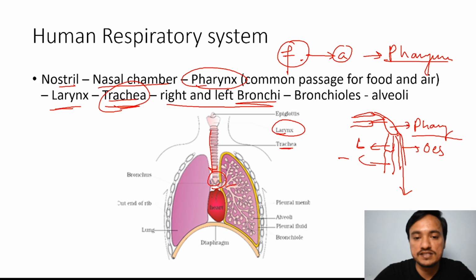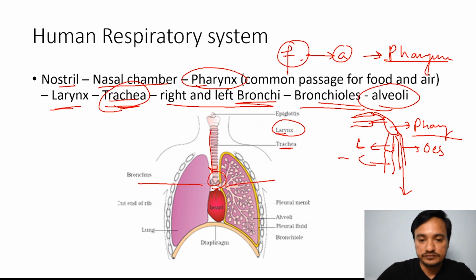Singular is bronchus and plural is bronchi. Then the bronchi are divided into smaller bronchioles, and the terminal part is the alveoli, the small bag-like structures.